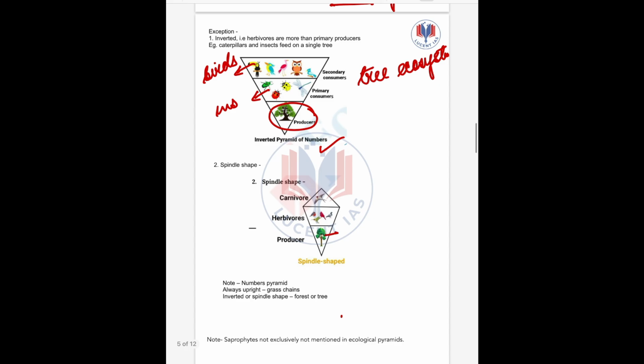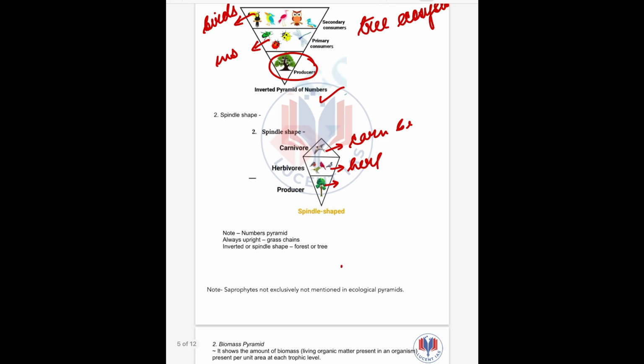Suppose this tree is fed by small herbivore birds. These herbivore birds are fed by carnivorous birds. So this is a spindle shape. First increases, then again decreases. Clear? So the pyramid of number is always upright for grass chains, but inverted or spindle shape for forest or tree ecosystem. Clear?